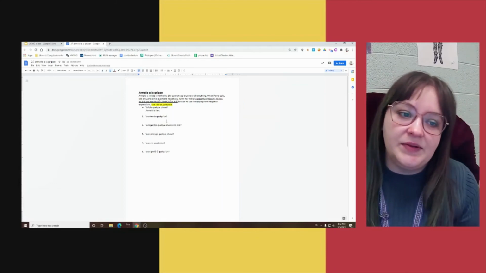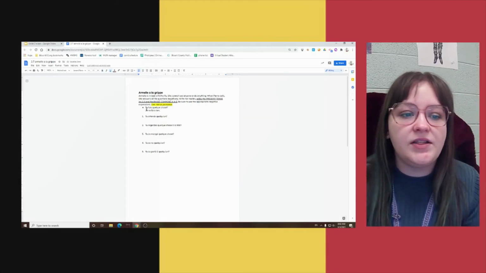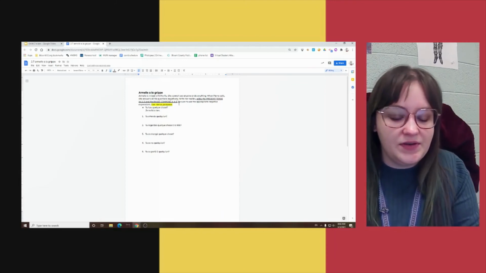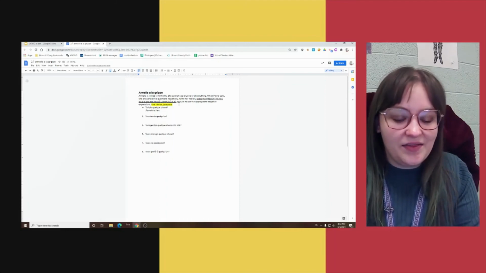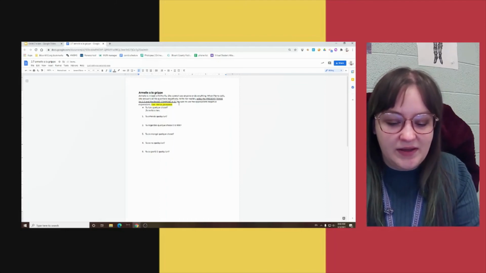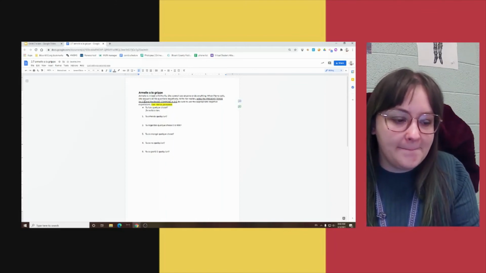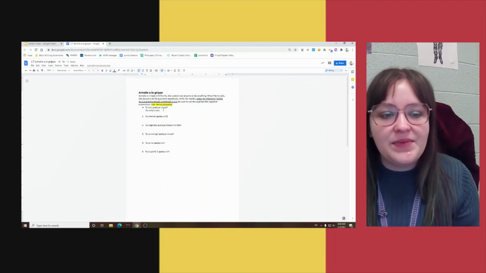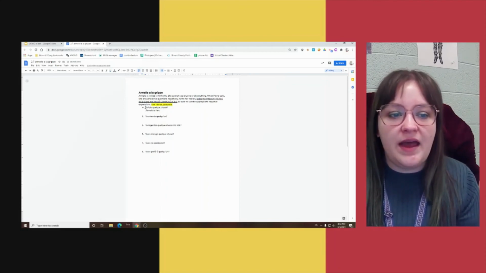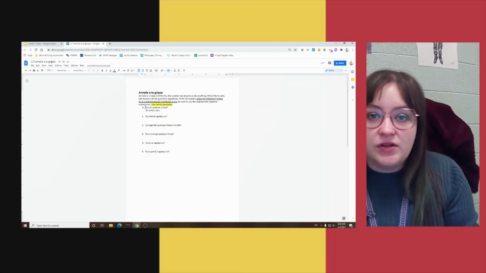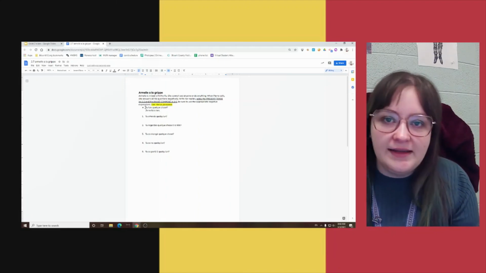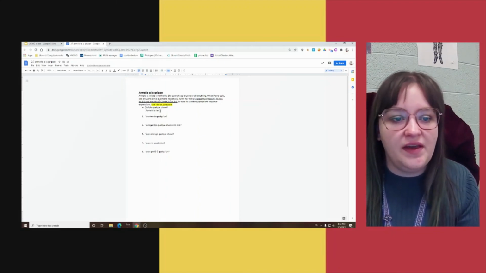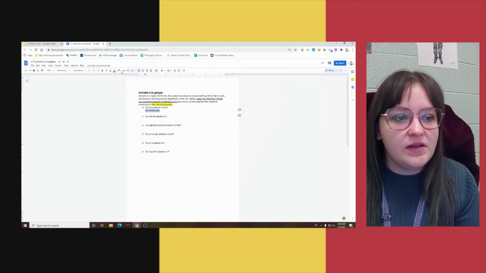Use the present tense in 1 and 2 and the passé composé in 3 through 5. I'm so sorry, I misspoke earlier. My apologies. Anyway, you can see in the example here, the question being asked is, tu fais quelque chose? Did you do something? And you want to write the answer, I don't do anything, je ne fais rien.